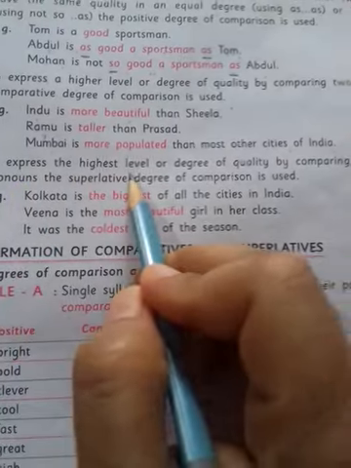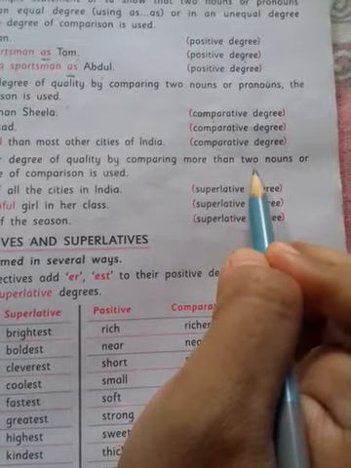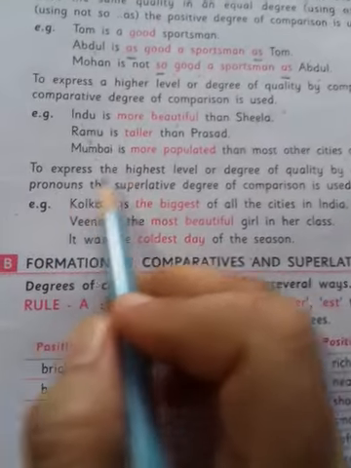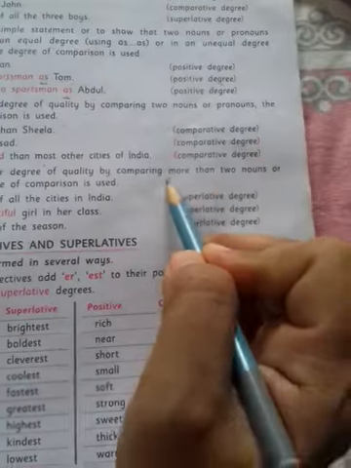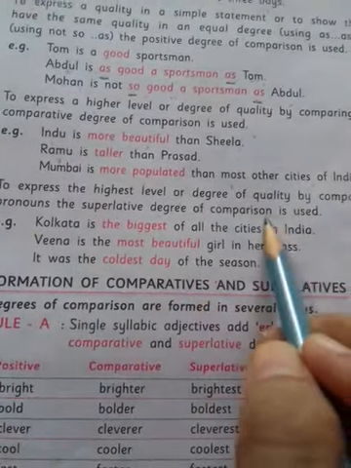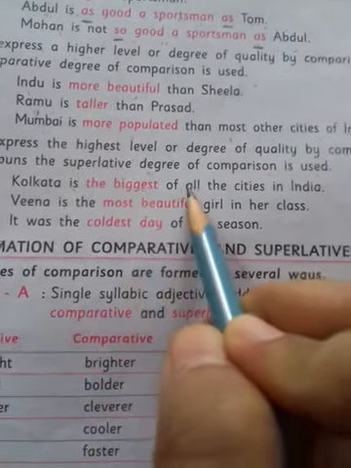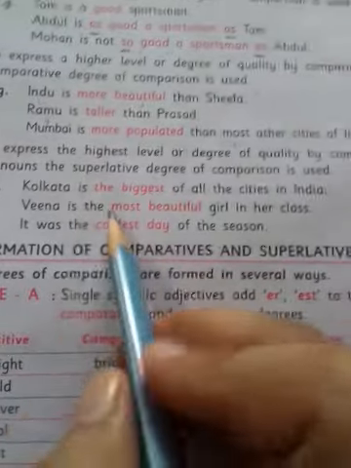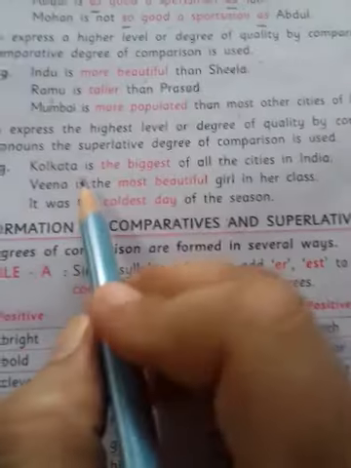To express the highest level or degree of quality by comparing more than two nouns or pronouns, when the comparison is between more than two nouns or pronouns, the superlative degree of comparison is used. Kolkata is the biggest of all the cities in India. Which one is the biggest of all the cities in India? Kolkata is the biggest. So there we will use superlative degree.